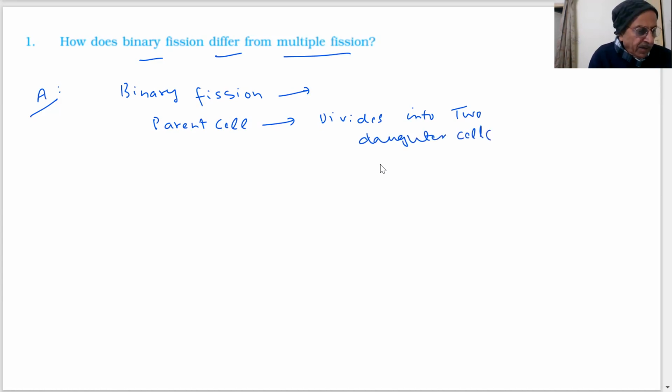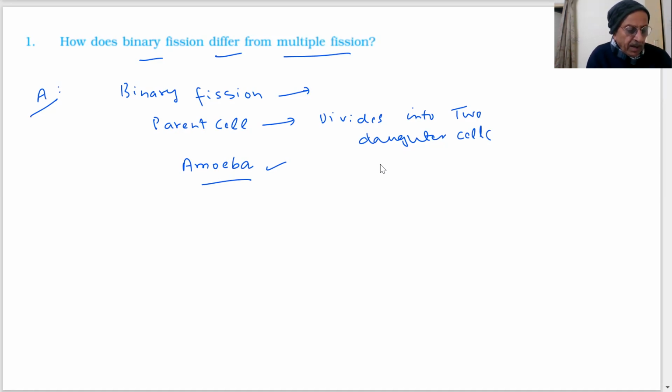Whereas in multiple fission, what happened? The parent cell divides into many daughter cells. For example, in binary fission, the example given was amoeba, and we have shown you how the process takes place: the splitting into two cells during division.